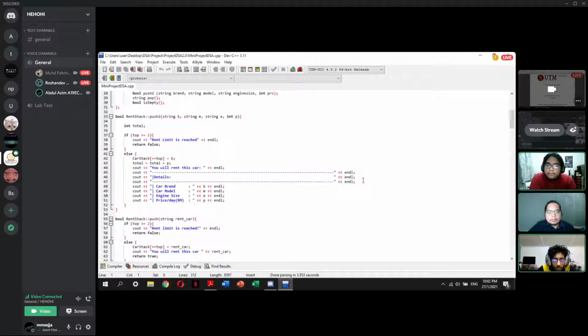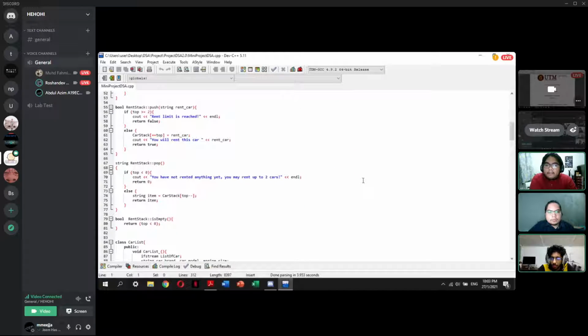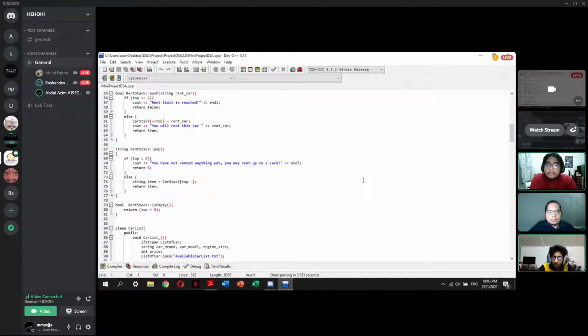As you can see here, bool push is the part where, when you want to rent a car, it will go inside here, so it will stack how many cars you want to rent. In this program, you can rent up to 2 cars maximum. Scroll down a little bit more. This is the pop function for the rent stack class. Whenever you want to delete a car rental, we will call this function.